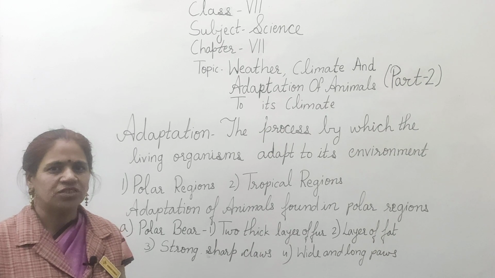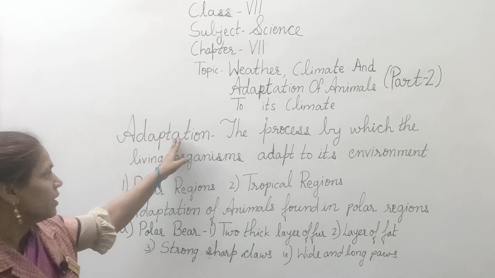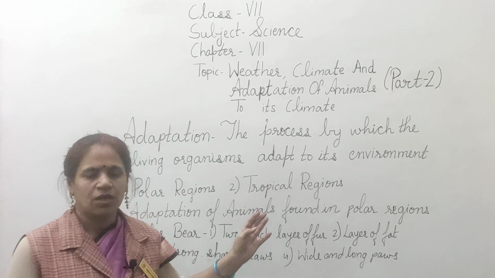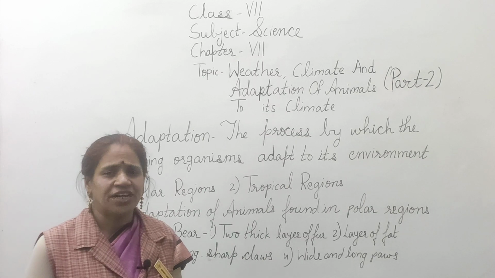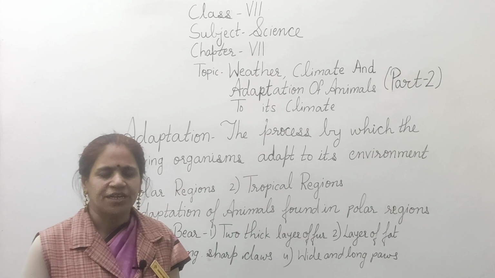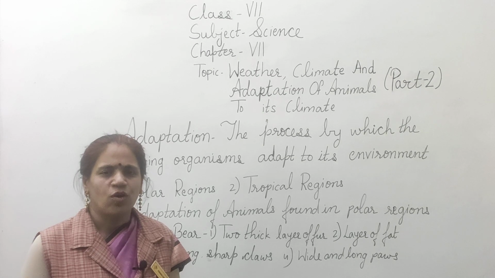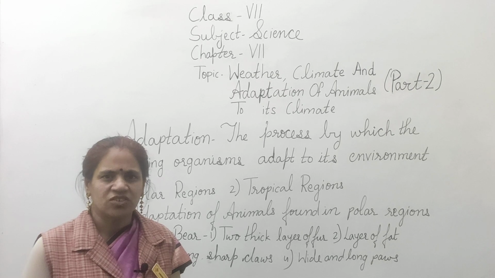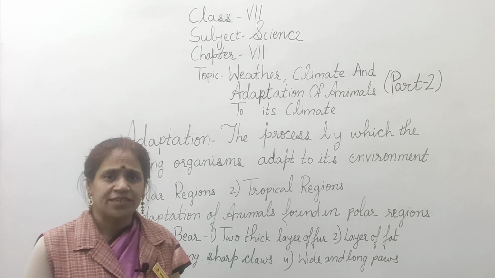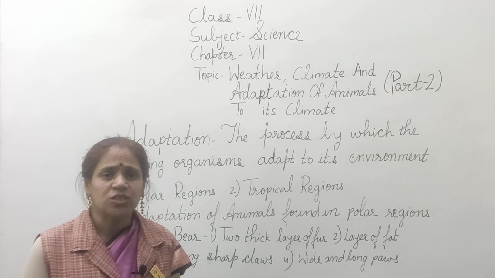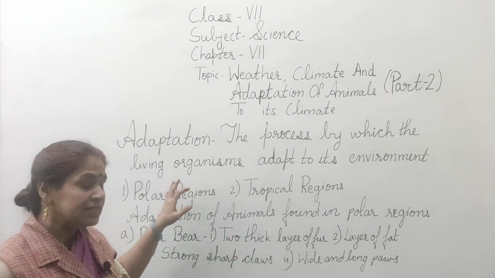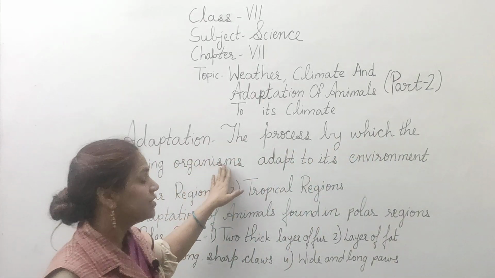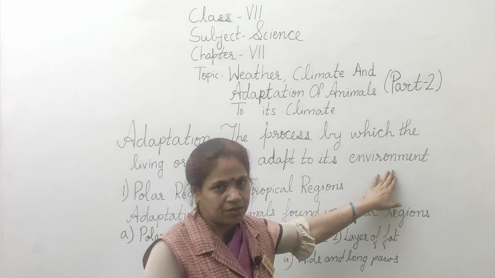I, Kamakshi Kukreja, is back to discuss adaptations of different regions like polar and tropical regions. We have seen that climate has a great effect on the living organisms, may it be plants or animals. For this, the living organisms develop favorable characteristics like body structure, color, shape, etc. so that they are better suited to their environment. Hence, adaptation is the process by which the living organisms adapt to their environment.